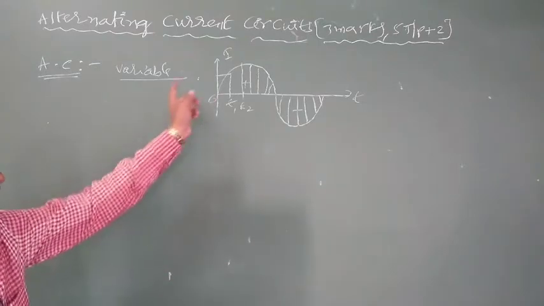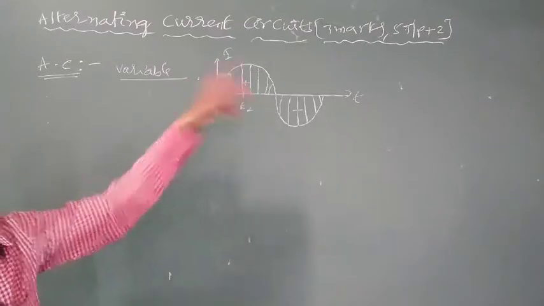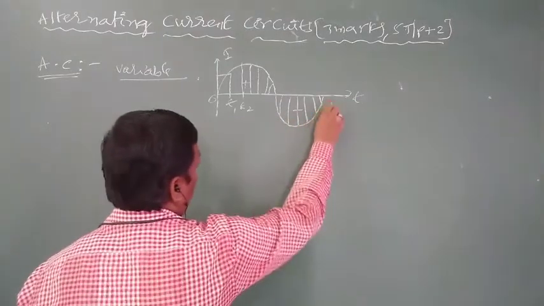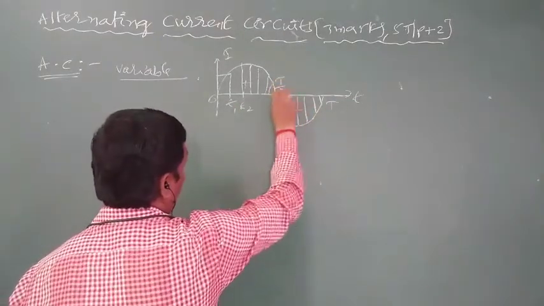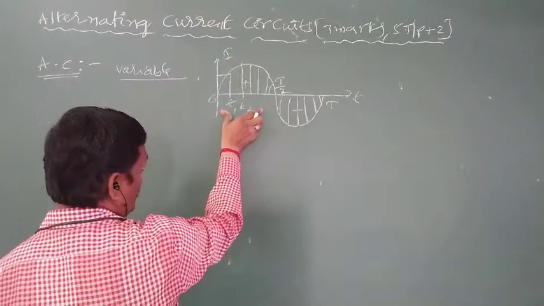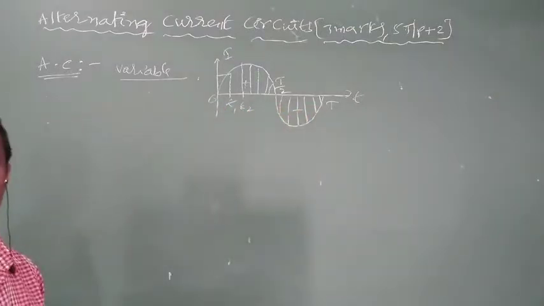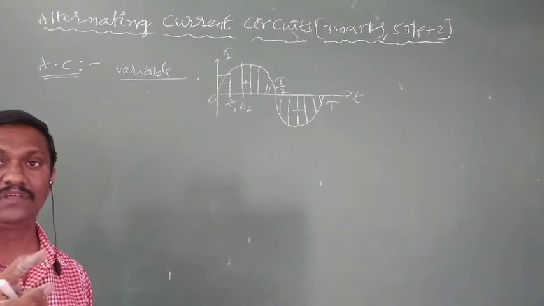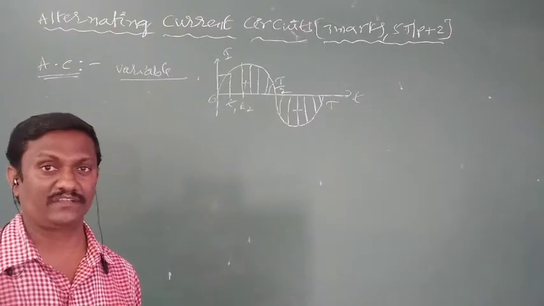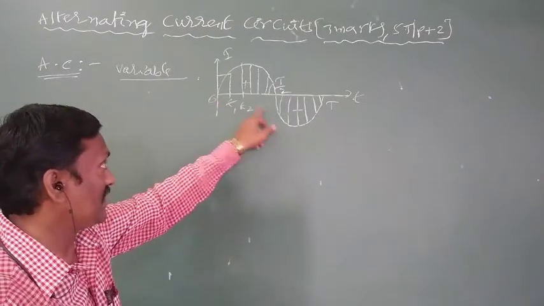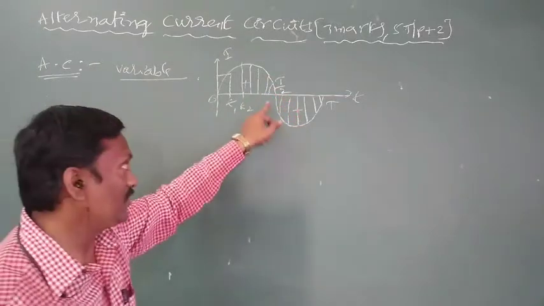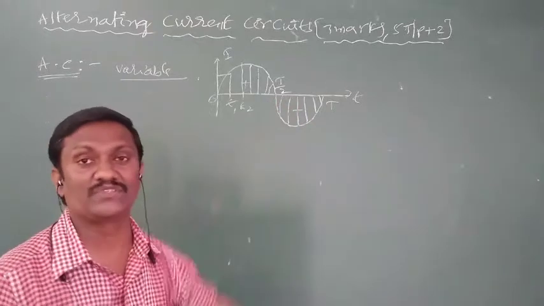Positive current is passing clockwise, negative current is passing anti-clockwise. Duration for a total time is nothing but capital T. Duration for the positive half cycle is T by 2, and duration for the negative half cycle is T by 2 to T. Here duration is T by 2, here also duration is T by 2. That means at equal intervals of time, the polarity of AC changes. For every T by 2 seconds, the polarity of AC changes. From 0 to T by 2, the AC is positive. All instantaneous currents are positive. From T by 2 to T, all instantaneous currents are negative.